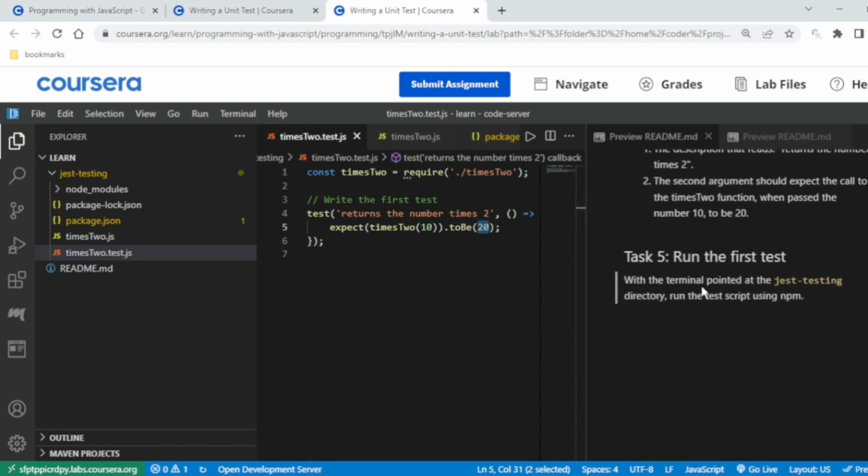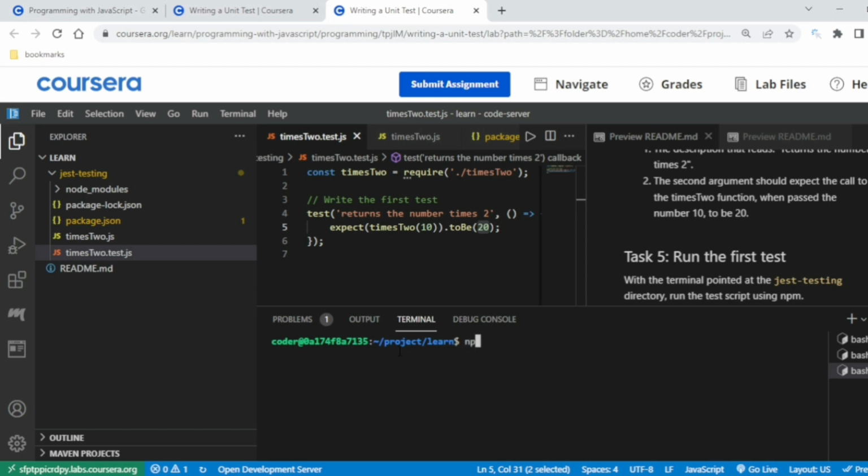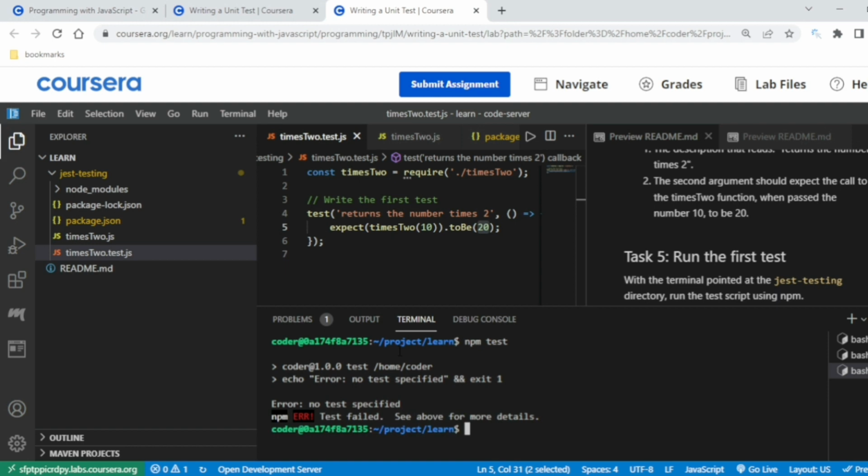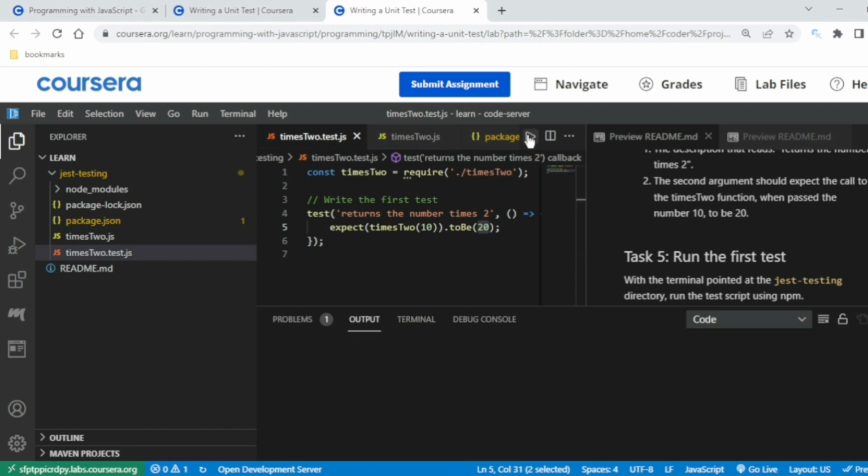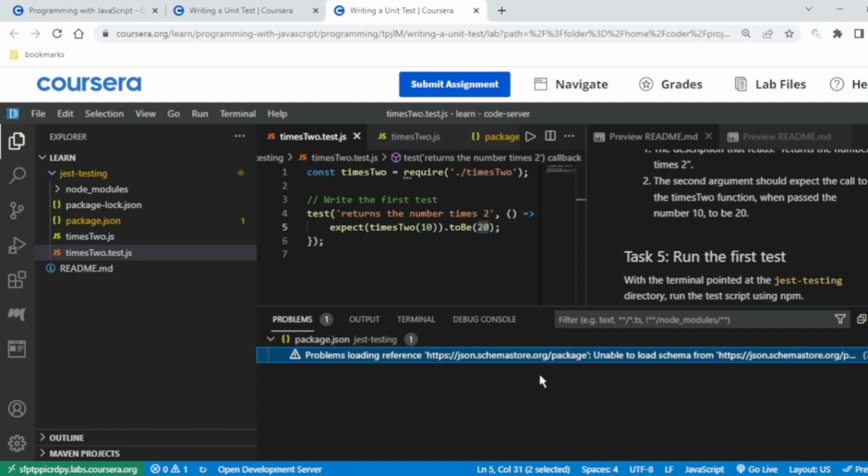Here you don't have to run. You have to first go to the terminal, and I think you have to write npm test. I'm not sure, I just forget what I have done. Okay, problem with loading the package. Don't worry about this.